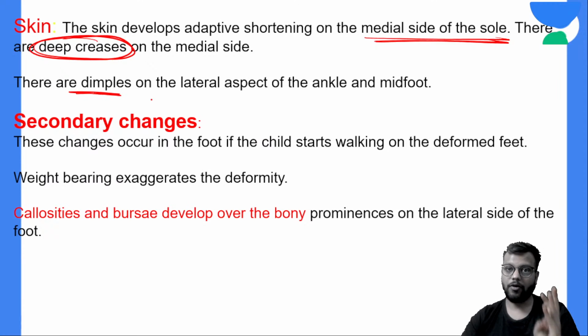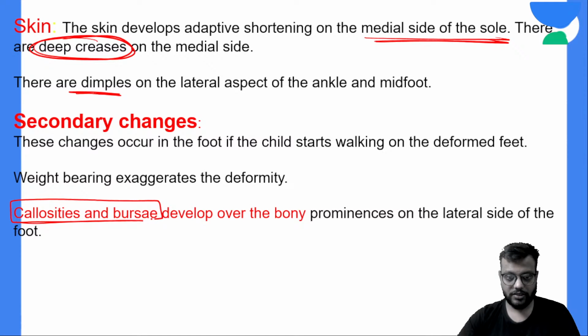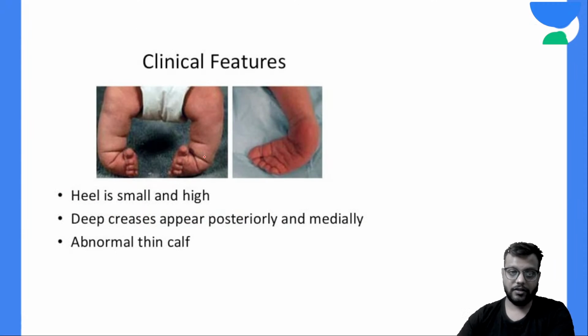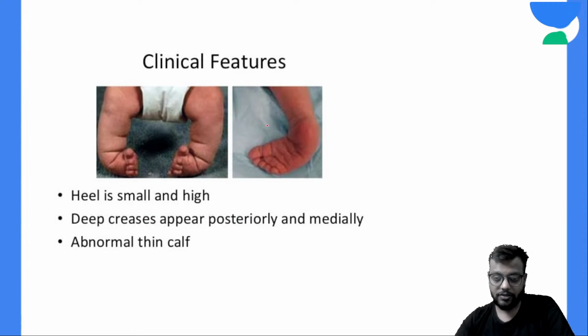There will be callosities and bursas over the bony prominences on the lateral side. You need to remember this. In the image also you can see that this is your medial side.